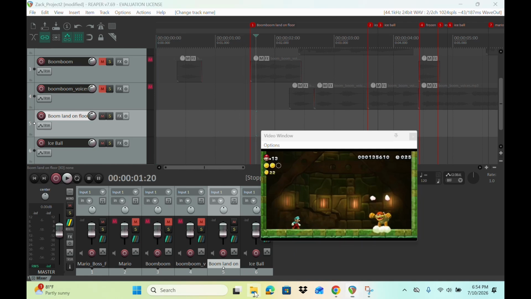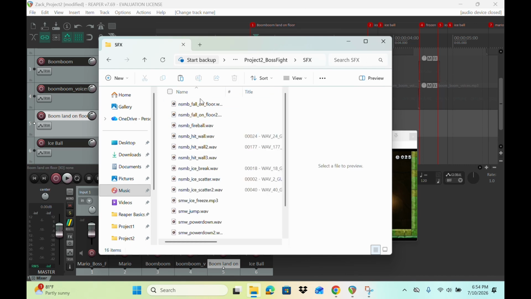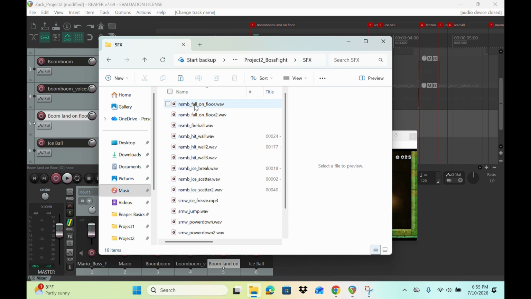So go to the project folder, Project 2 boss fight, and then under SFX, sound effects, you'll have all of these sounds that you can choose from. For this project, you can actually freely choose what sounds fit best. I need boom boom fall on the floor, so I have two of them.